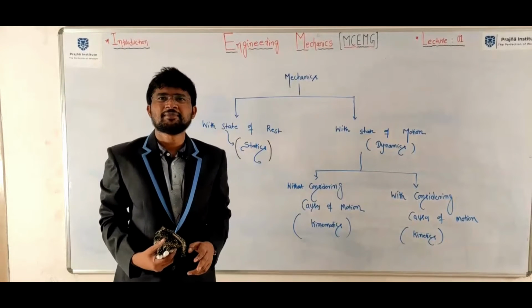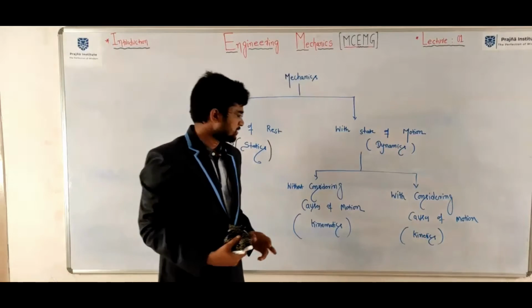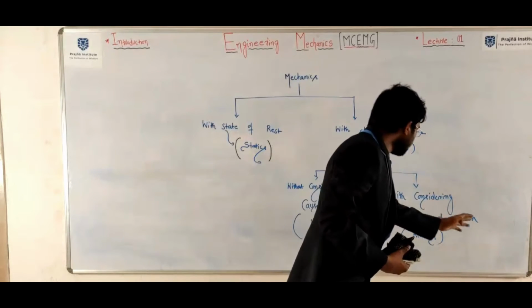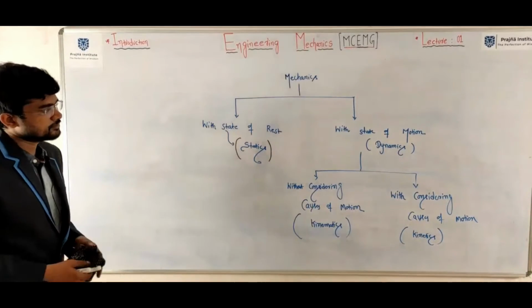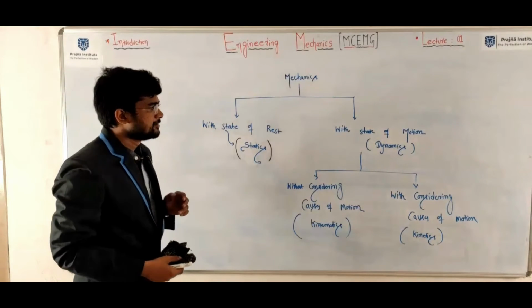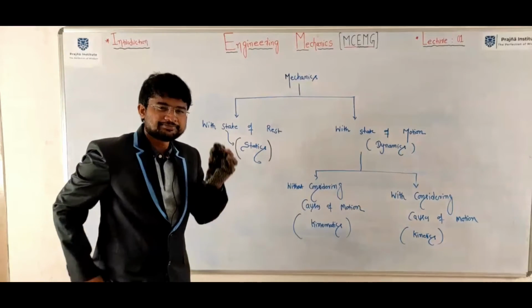So with considering causes of motion is called kinetics. Understood?